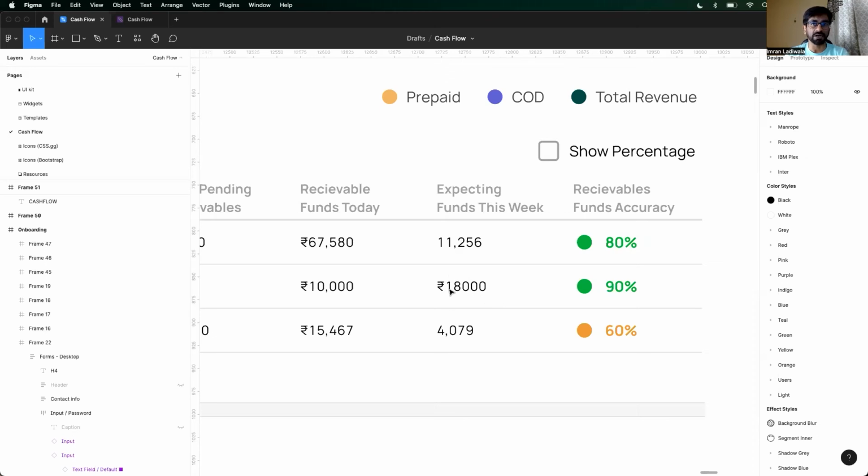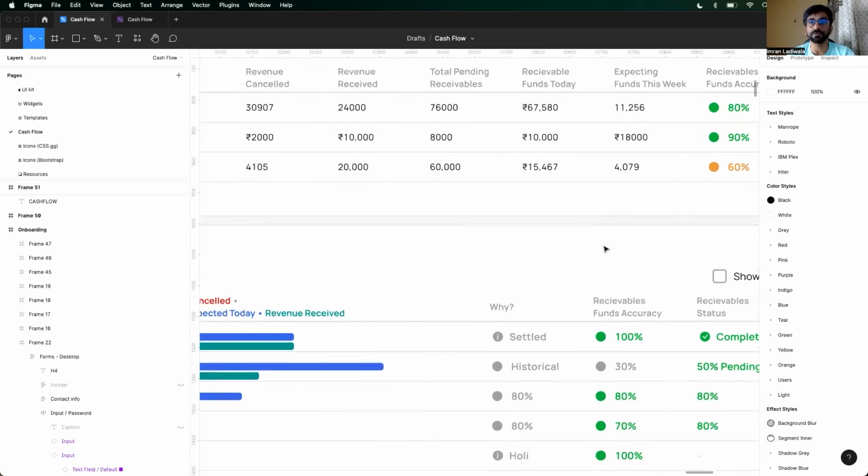18,000 will come from prepaid. We are 90% sure of that. And 4,000 will come from COD. We are 60% sure of that. Now, these percentages primarily rely on two factors. One, your historical data. Second, the strength of those 1,000 merchants, right? All put together, we'll be able to come up with better predictions on your cash flow.